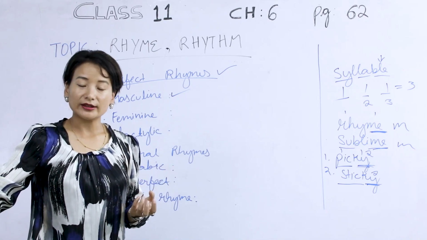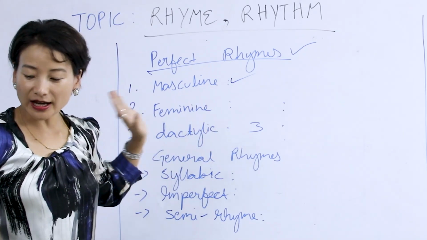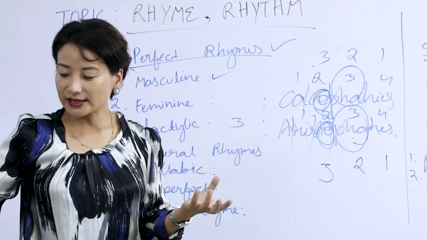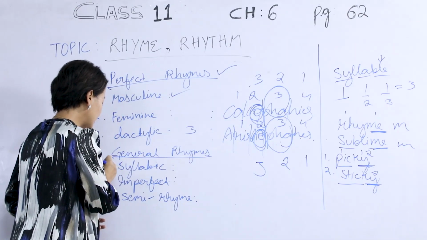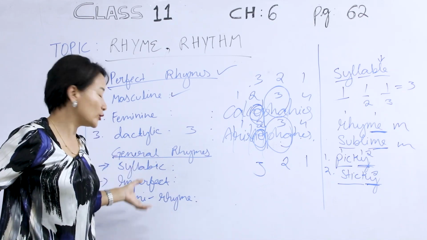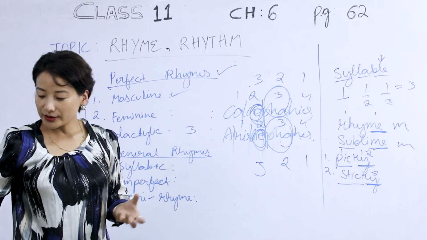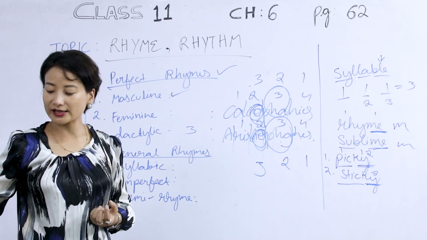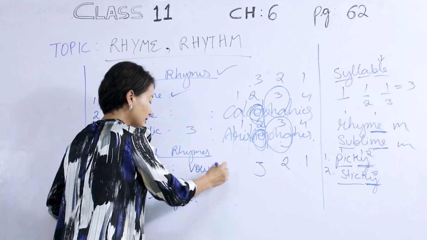Now, the third one under perfect rhyme here is dactylic. So now let's move on to the dactylic here, and in our text here it says the stress is on the third last syllable. Now the next one, syllabic, general rhymes here. Under general rhymes we have common rhymes that we would notice, and in fact even in a normal conversation we usually use these without actually realizing that we are rhyming our words. The first one, syllabic. The last syllable of each word sounds the same, but does not necessarily contain the same vowels. So under syllabic, we do not have the same vowels.